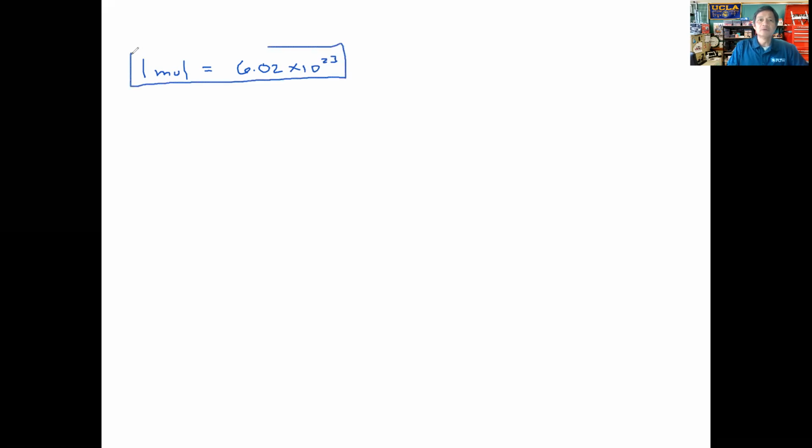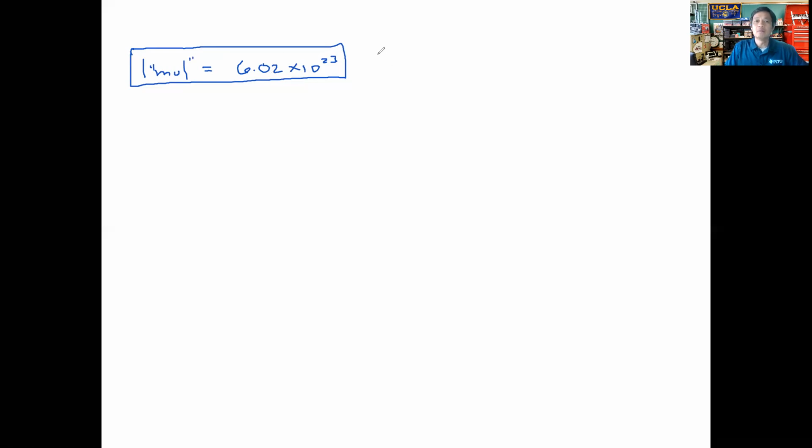One mole of a substance is equal to this number, 6.02 times 10 to the 23rd. Okay? This unit is the key unit to understanding what we did in chapter 10 and what we will be doing in chapter 12. This term, mole, represents this many objects.